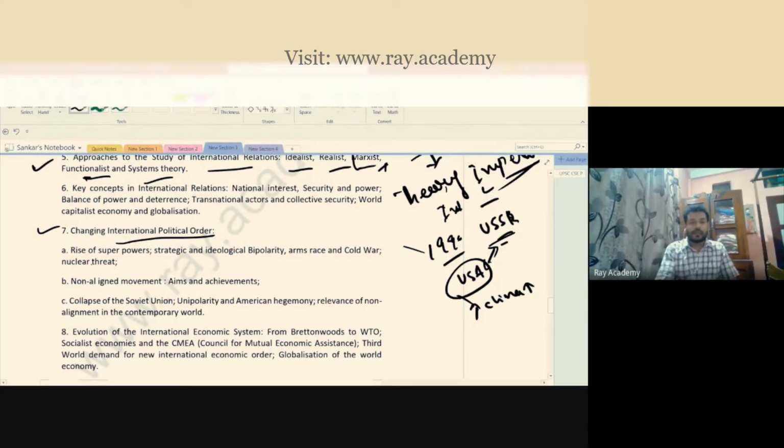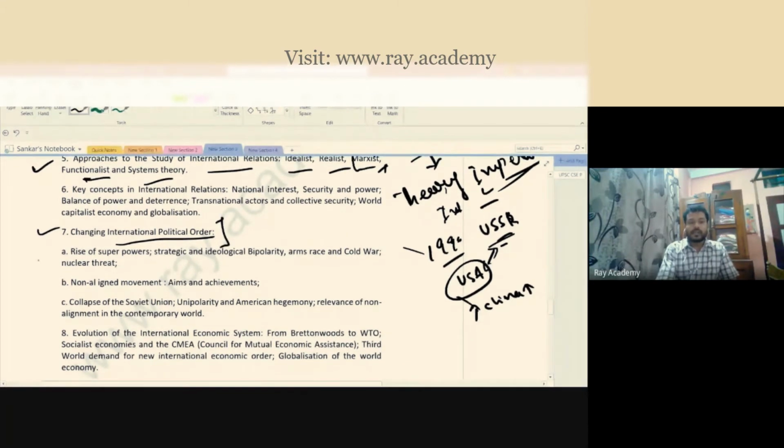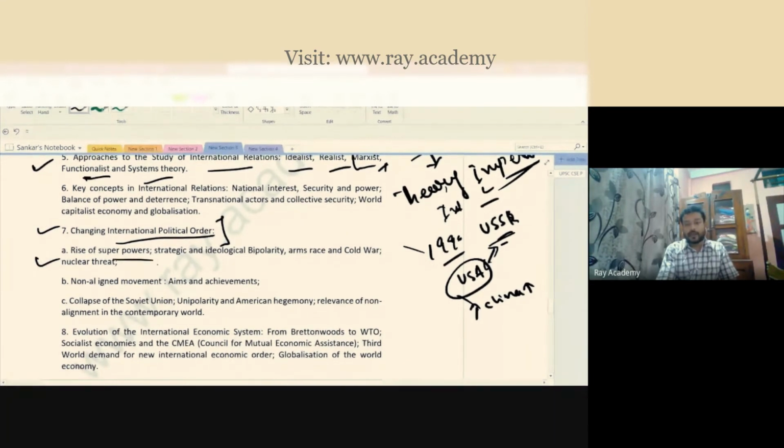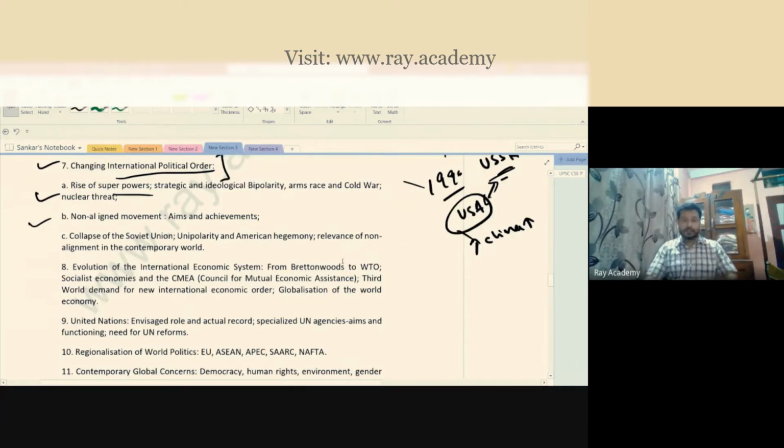Here you will discuss changes in the international political order. That means the rise of the superpowers. Then you discuss India's stand, how India's power is increasing, and what the role of India is among Asian countries, especially in global politics and the global economy.